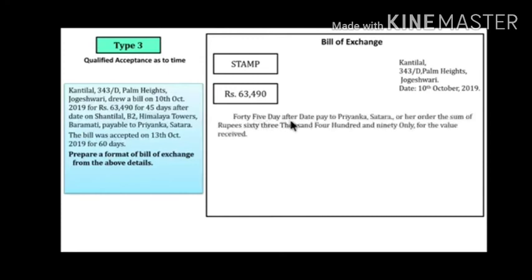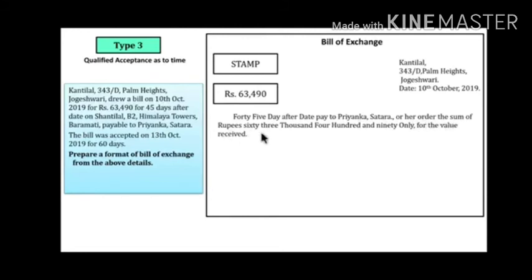The drawer name is Kantilal, 343D Palm Height, Jogeshwari, and the date of bill is 10th October 2019. On the right hand side we have to write stamp and amount 63,490, and we will write the content: 45 days after date, to Priyanka Satara. The payee name is Priyanka Satara.